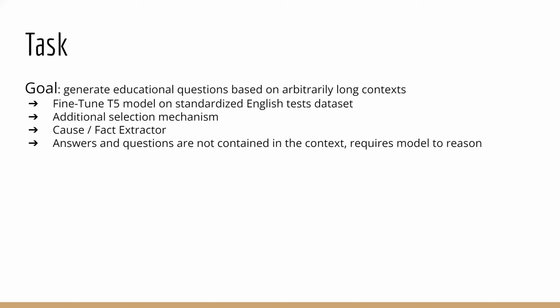We need to fine-tune T5 model, such that it can accept arbitrarily long English context and generate meaningful question. To this end, we built a context selector using an end-to-end memory network so that the model can focus only on relevant part in the passage. During inference, we also need an extra cause and effect extractor to extract sample question from the passage. Our task is difficult in that it requires a model to reason over the passage in order to generate meaningful question and answer, rather than simply copying words from the context.